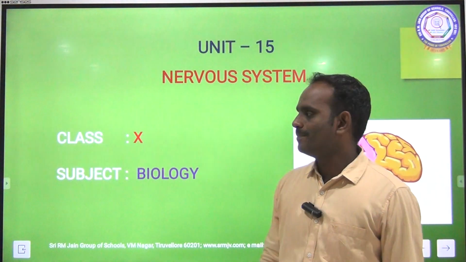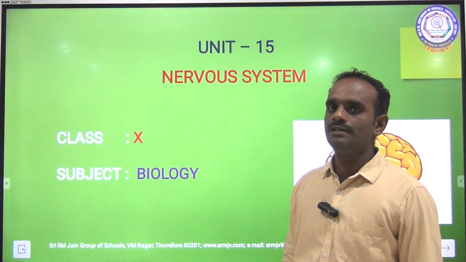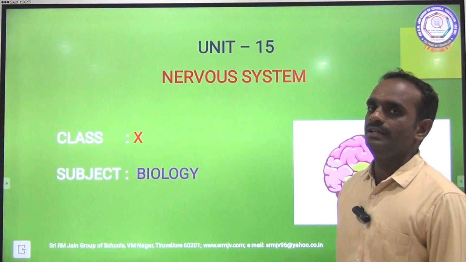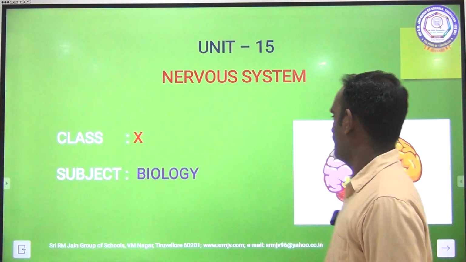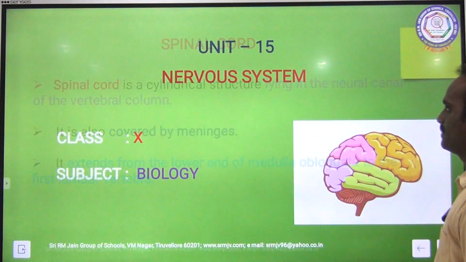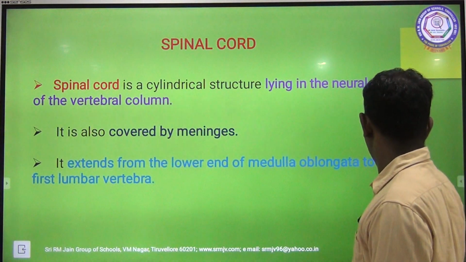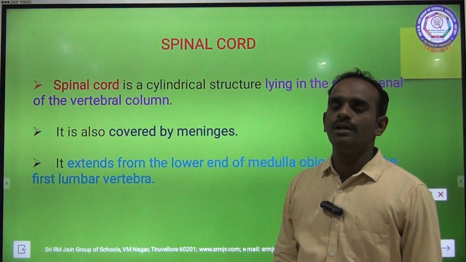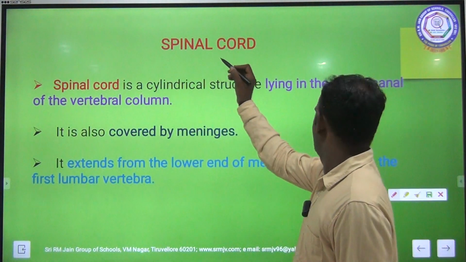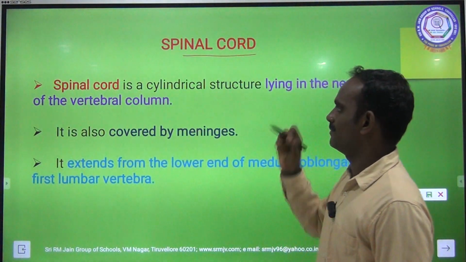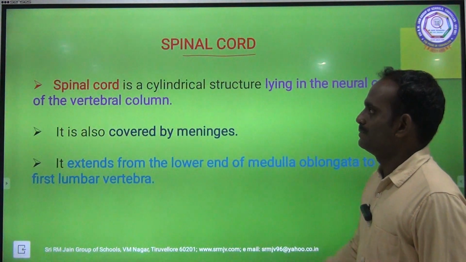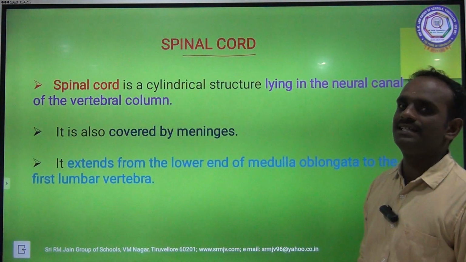Class 10, subject biology, unit 15, nervous system. Today we are going to learn about the spinal cord. Spinal cord is a cylindrical structure.